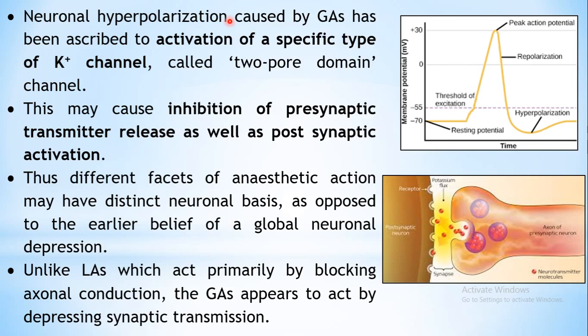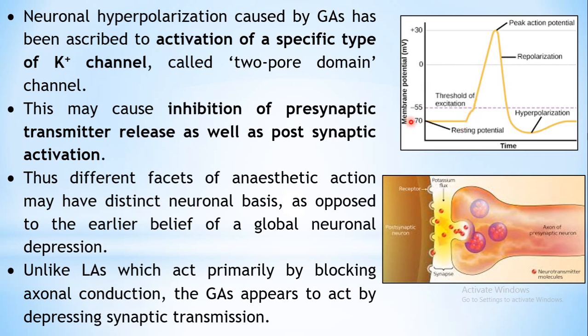Now the general anesthetics basically produce neuronal hyperpolarization. What is this hyperpolarization? This is a picture of an action potential. These pictures I have taken from the internet. Here is the action potential of a nerve. There is a resting membrane potential, and whenever there is a particular stimulus, the potential will increase. If there is an opening of certain ion channels, it will result in flow of ions across the membrane and the membrane potential will change.